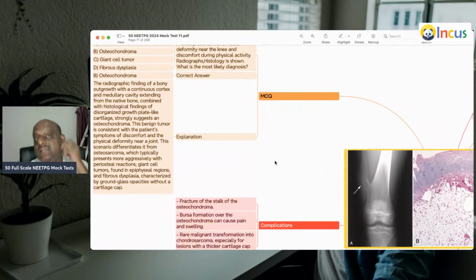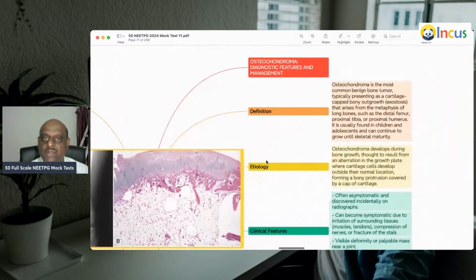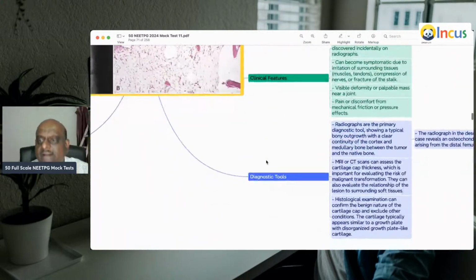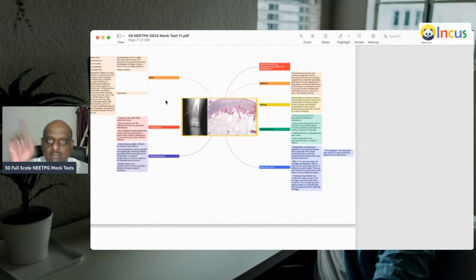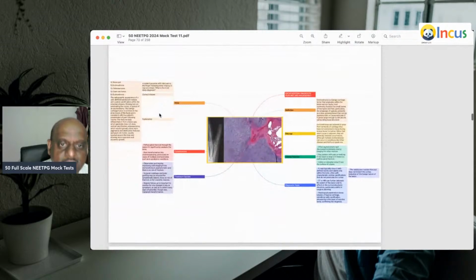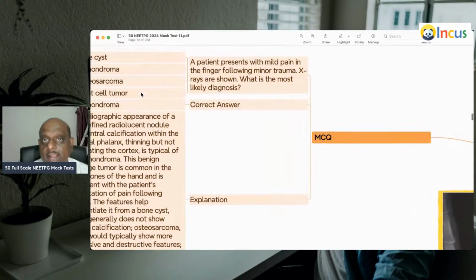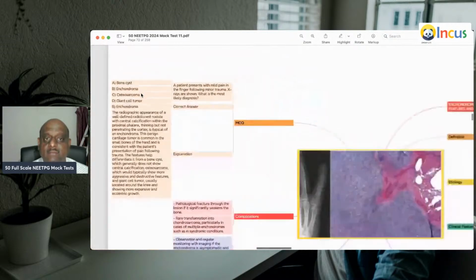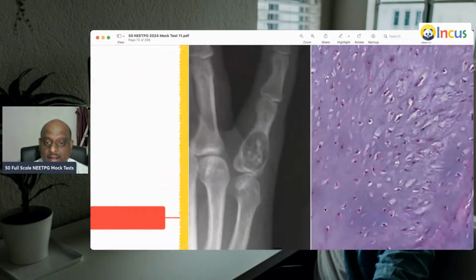So all these are suggestive of osteochondroma, is what you need to basically remember. So everything about osteochondroma, I leave the literature for you in one mind map, which you need to revise, doctor.